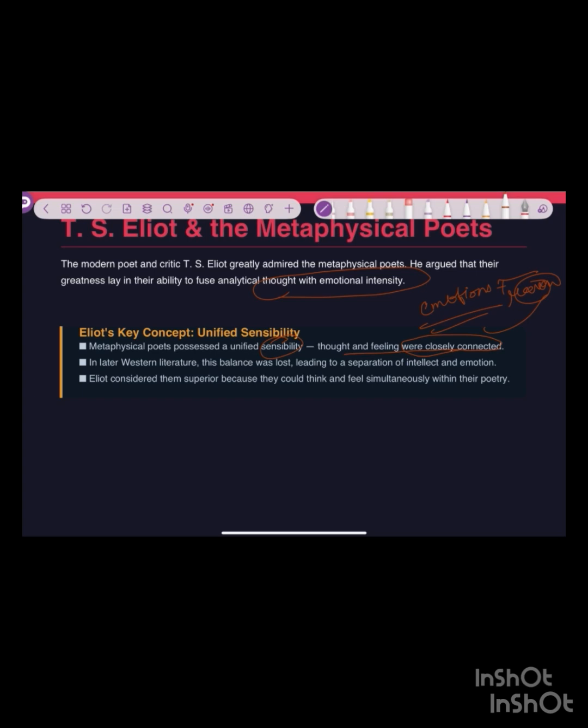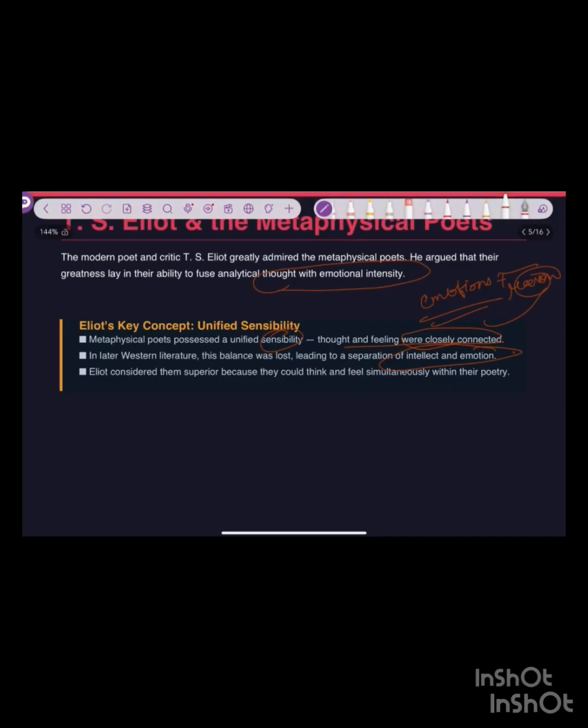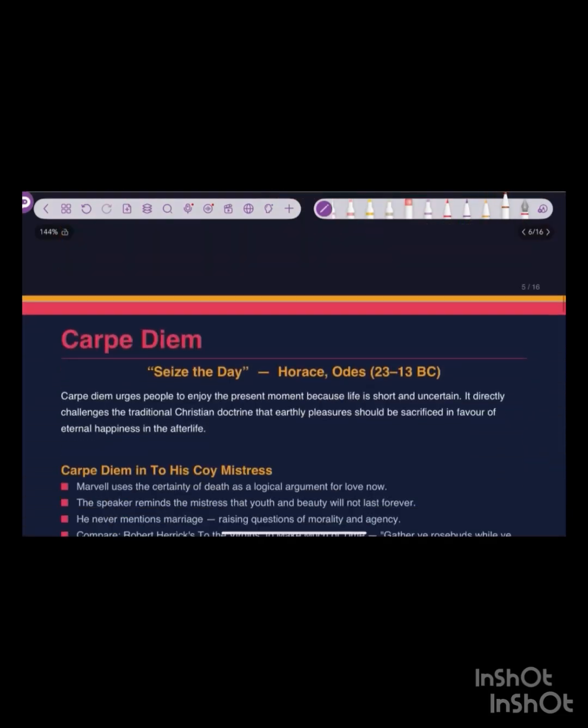In later Western literature, the balance was lost, leading to a separation of intellect and emotion. The same thing I was telling you, that in Western literature the balance was lost. Eliot considered them superior because they could think and feel simultaneously within the poetry. And the main aim of poetry is that it should be rational yet emotional. It should elevate you yet motivate you.